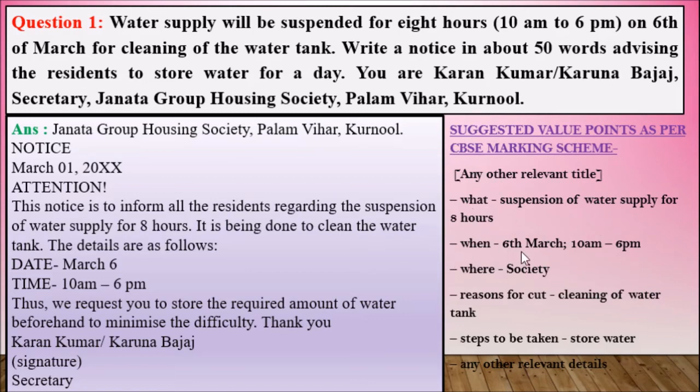And when we are doing it, date and time also come under when: 6th March, 10 a.m. to 6 p.m. Where? In the society, in that area. This is a housing society, means a housing area like apartments. For example, you can take it as Bahur. In Bahur, a street, some areas will be there, right? A neighborhood of 10 to 20 houses located in one area, so like that we can take it. Okay. And reasons for the cut.